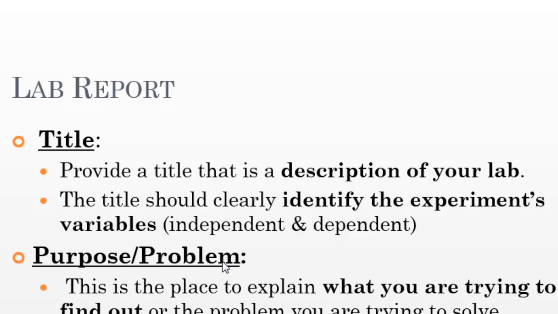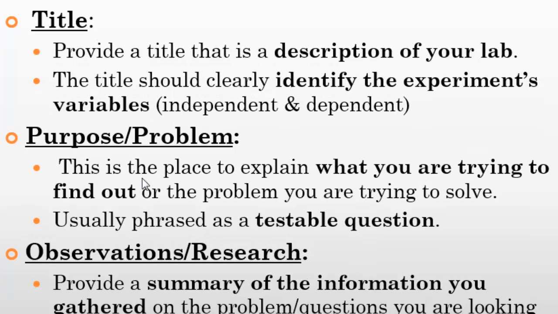Okay. Purpose and problem. This needs to be stated within the first section. This is the place to explain what you are trying to find out or the problem you are trying to solve. Now, as we go through this, think back to the scientific method. This is your first step. Identify your problem as a testable question.